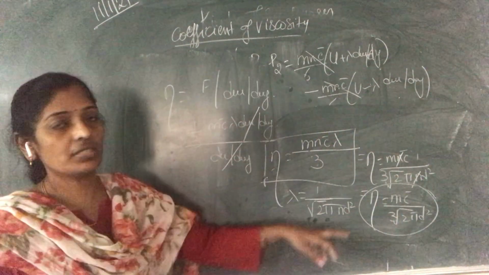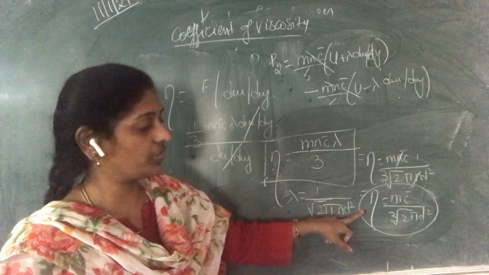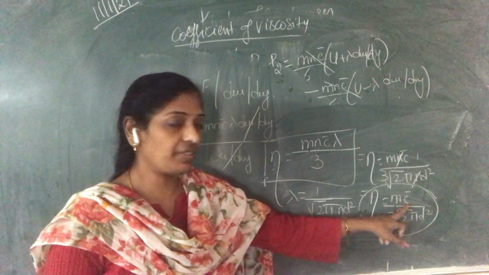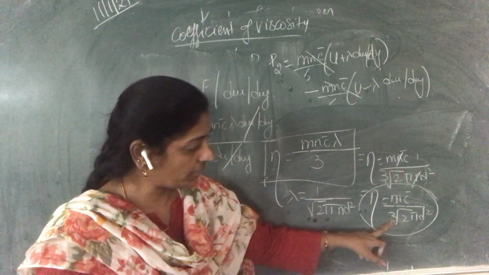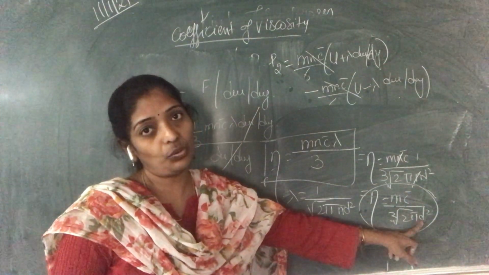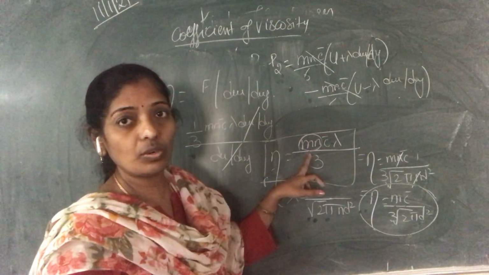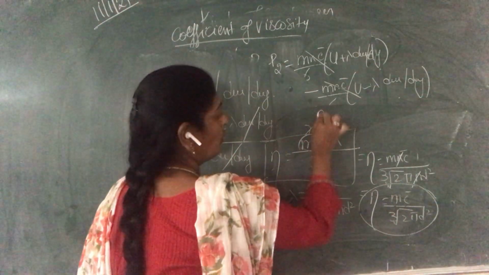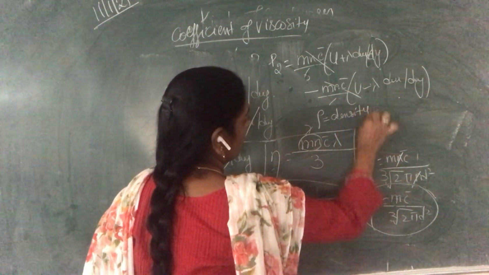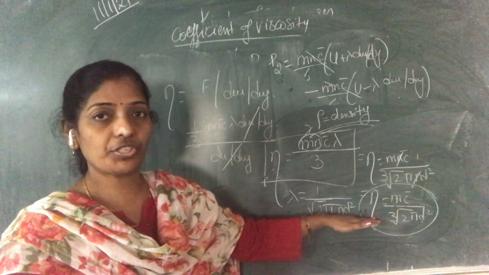So this is the eta equation. This is our coefficient of viscosity, which is directly proportional to the mass of a molecule and the average velocity of a molecule, and inversely proportional to the diameter of a molecule. Here this mn is nothing but rho, which we will call density. So this is the coefficient of viscosity.